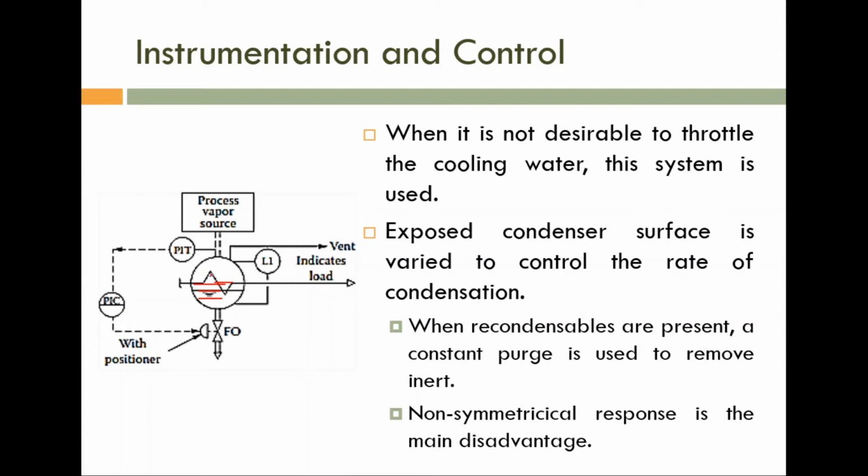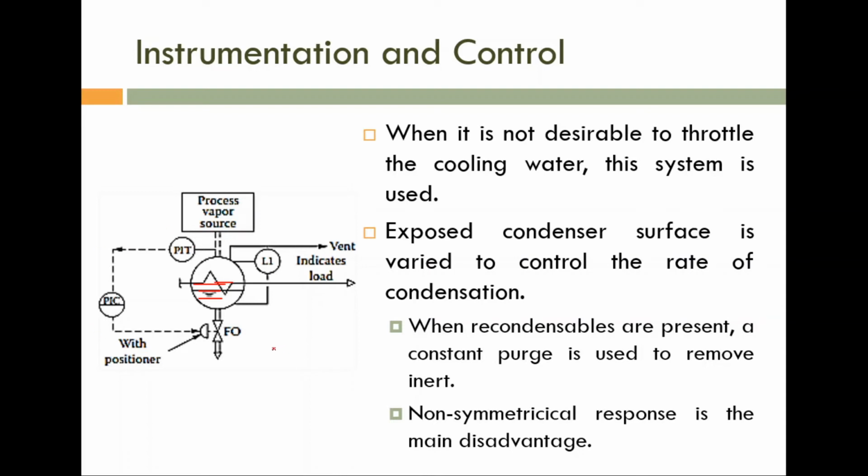So if the heat transfer area is decreased, what will happen? A lesser amount of vapor is converted to liquid. So vapor pressure will increase. Please note, if you are closing this control valve, vapor pressure will increase. What will happen if you are opening this control valve? If you are opening this control valve, then the liquid trapped inside is slowly removed. So the heat transfer area will increase. So more heat transfer will occur, and more vapor is converted to liquid.